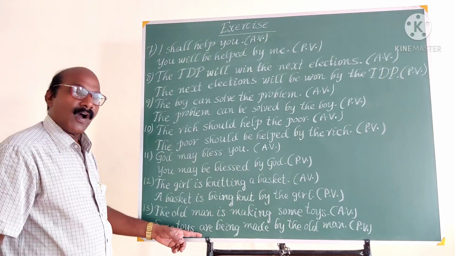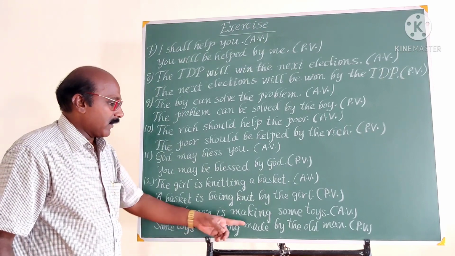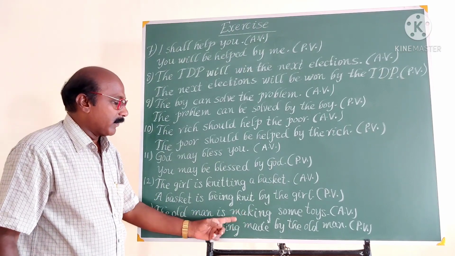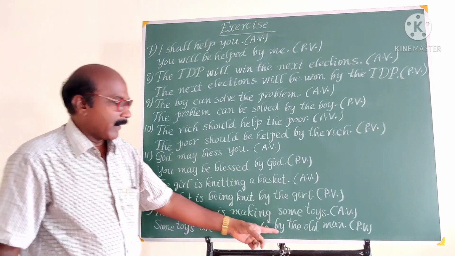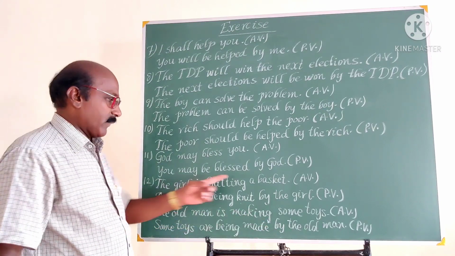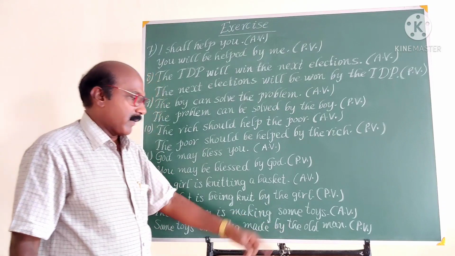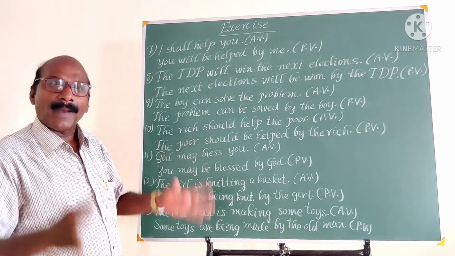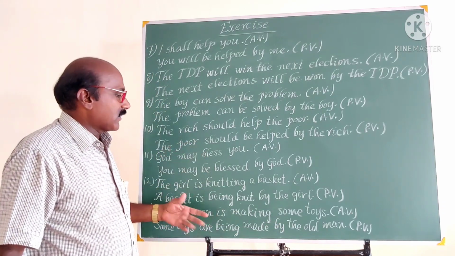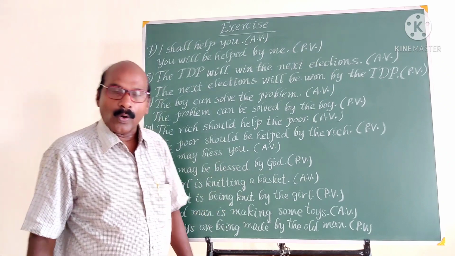Some toys are being made. The third form of this verb, being made by, subject becomes object. Being made by the old man. There are some other examples, let's know.